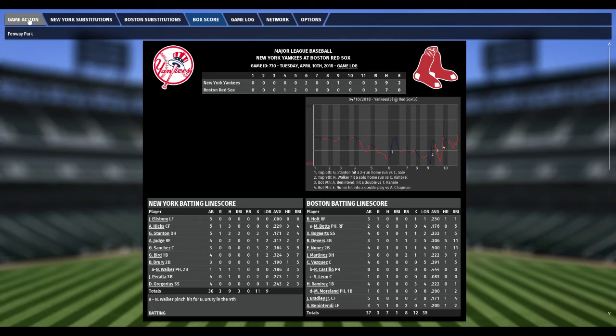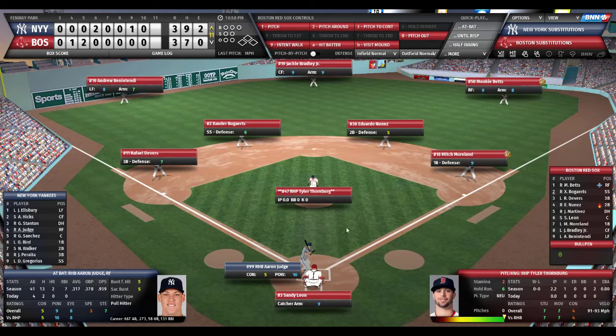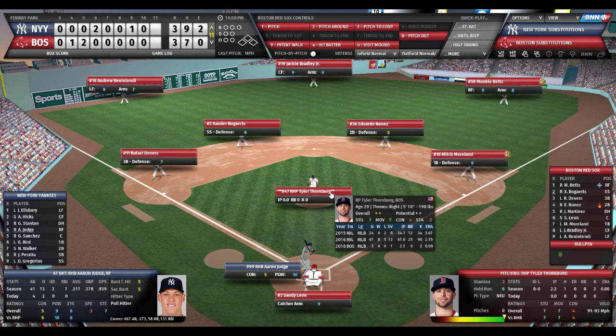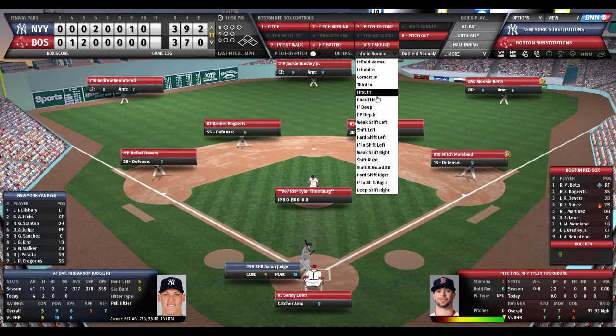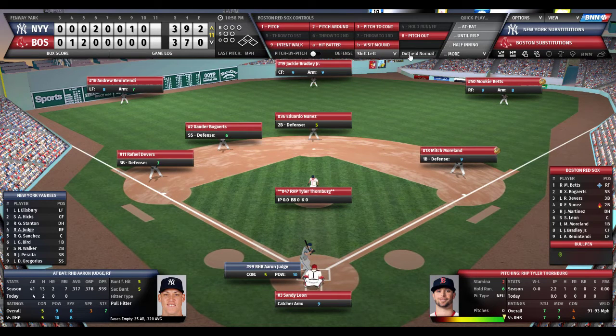Now into pitch is Tyler Thornburg. Thornburg on the year, no record, 2 2/3 innings, 1 hit, no walks, 2 strikeouts. He'll face Judge, Sanchez, and Bird. Aaron Judge, 2 for 4. Red Sox infield will shift left. And Judge a lot of power, so we're going to shift the outfield left too.